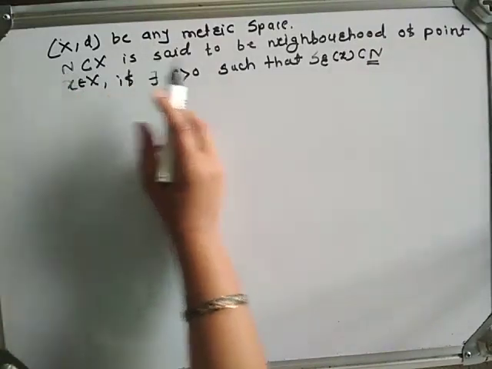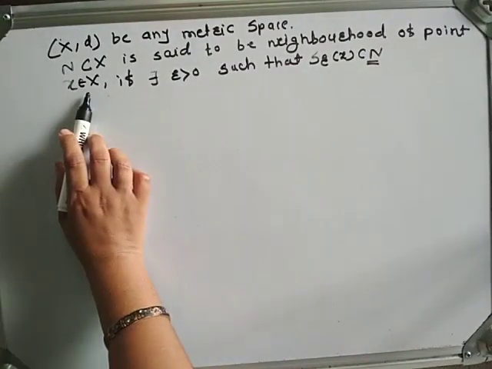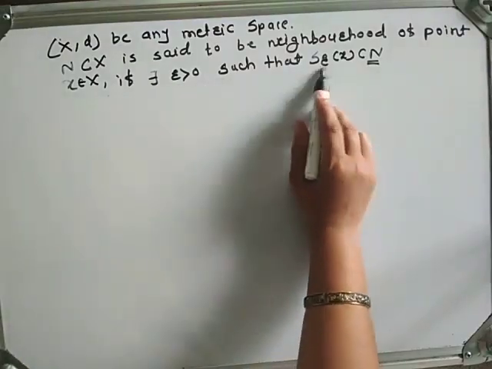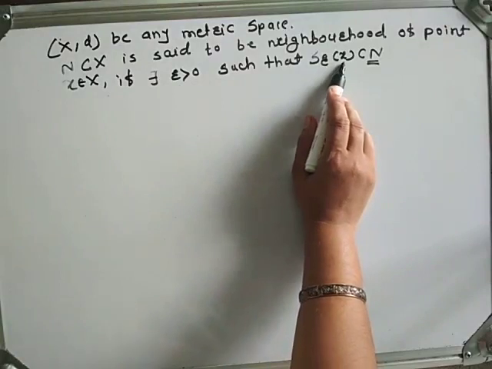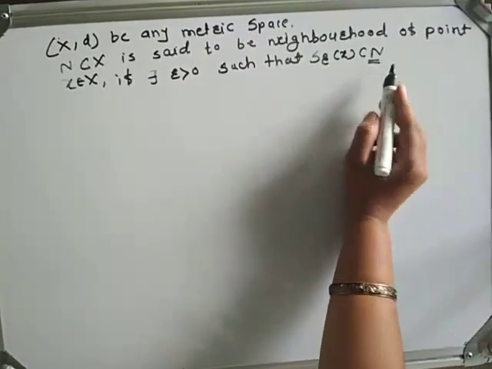A set N is said to be a neighborhood of a point x belongs to capital X if there exists an open sphere centered at x which is totally contained in N.